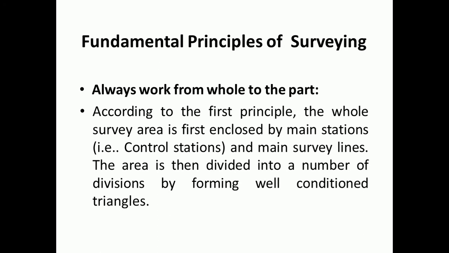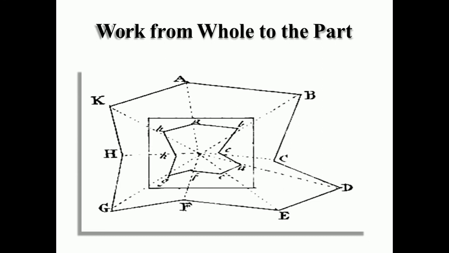So let us discuss in brief the meaning of working from whole to the part. According to this principle, the whole area is first enclosed by main stations and the main survey lines. The area is then divided into a number of divisions by forming well-conditioned triangles. See here, on the periphery of this area, the control points are selected. Those control points are called the main survey stations. The lines joining the stations A, B, C, D are called the main survey lines.